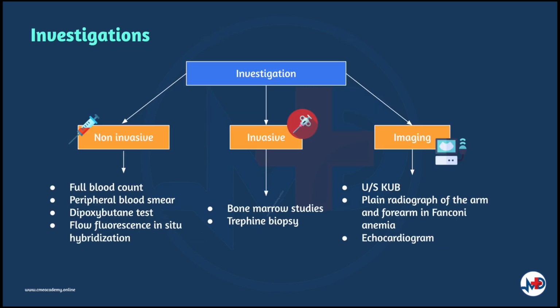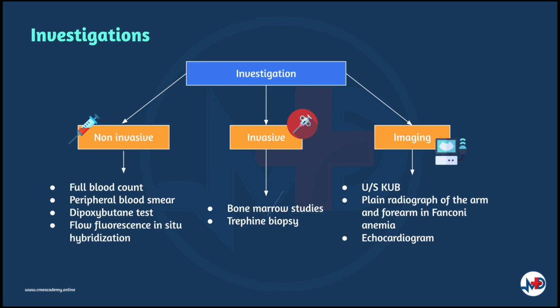And there are a few investigations we can order in order to diagnose bone marrow failure and to find out the cause. There are invasive and non-invasive investigations. The non-invasive tests include full blood count, peripheral blood smear, and a flow FISH test. Full blood count can be ordered to identify the presence of pancytopenia. A peripheral blood smear is done to distinguish aplasia and infiltrative causes.